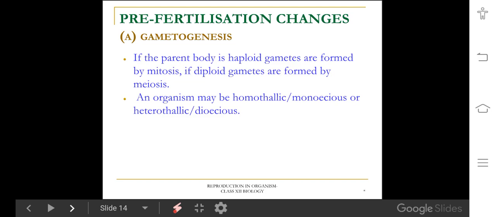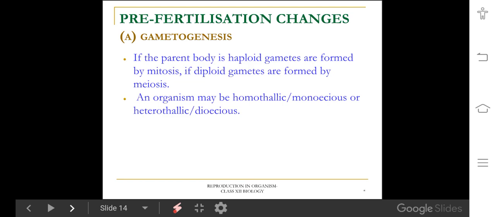Monoecious means the plant bears both male and female flowers. Examples: coconut, maize, cucurbita. Homothallic means the thallus, that is, the plant body, is not differentiated into distinct root, shoot, and leaf. The thallus consists of both male and female reproductive structures, and is called homothallic. Example, Chara, a long filamentous branched alga.